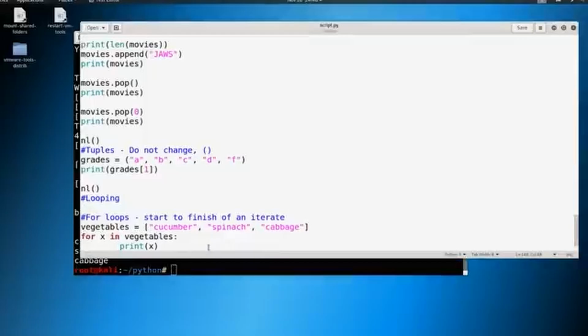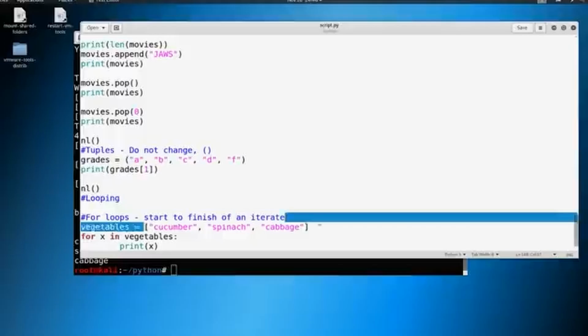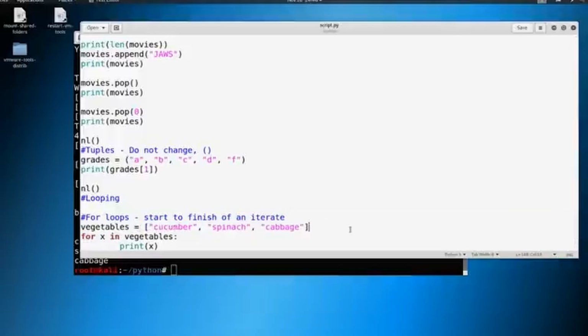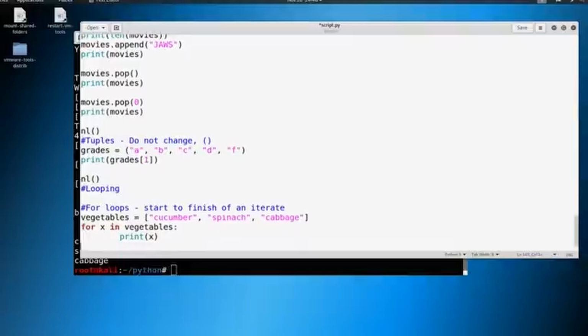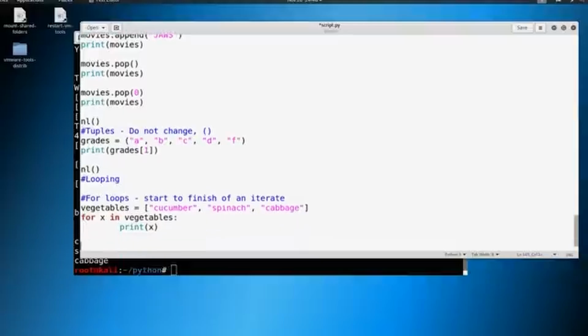So again, you've seen this before, just a classic example of a for loop. As long as we have something to iterate through, we're iterating through a list here. And remember before, again, we were like, sequence 1 through 255. We iterated through that to do our ping sweep. So we're just iterating through something. That's it, really basic.